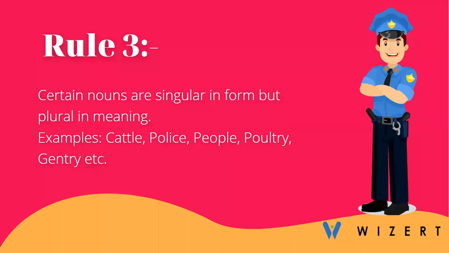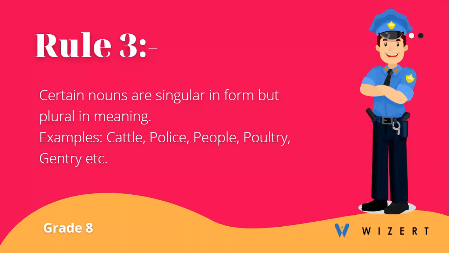Rule 3. Certain nouns are singular in form but plural in meaning. This is the exact opposite of Rule 2. So with these kind of words, we always have to use a plural verb whenever we are using them as subjects in a sentence. For example, cattle, police, people, poultry, gentry, etc.